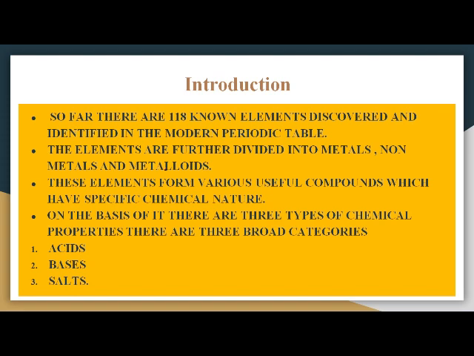But there is an interesting thing: every substance has physical properties as well as chemical properties. Likewise, all these compounds have chemical properties, and the chemical properties are grouped into three categories. First, acids, second is bases, and third is salts. So we will discuss these three categories one by one.